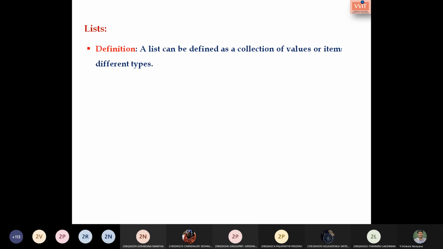Okay, in strings. I think it is in the split method, right? While splitting the string, we divide the complete string in the form of a list of items, right? Yes, sir. So from that we can say that a list is nothing but a collection of values.